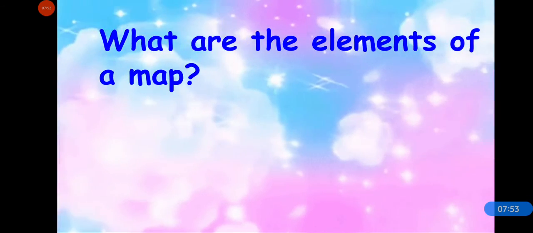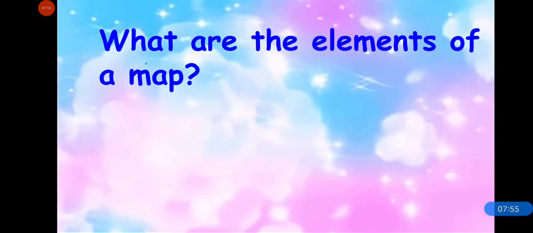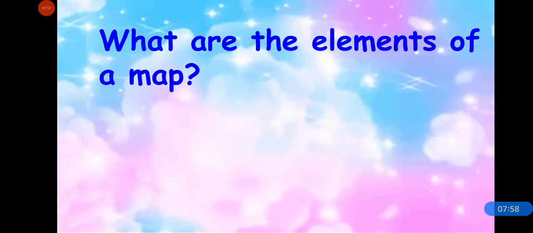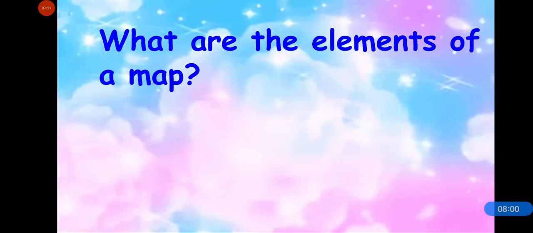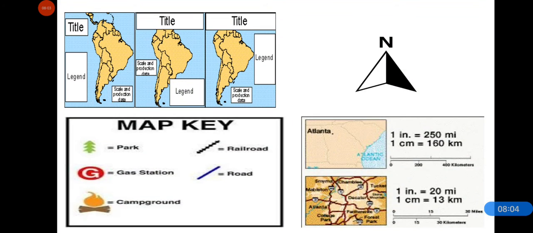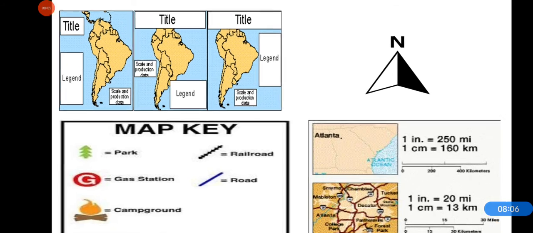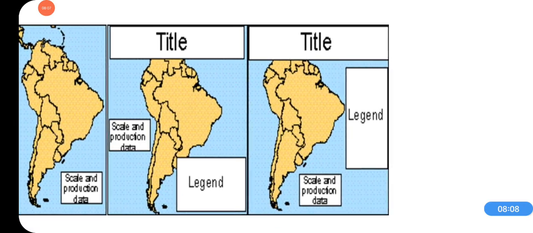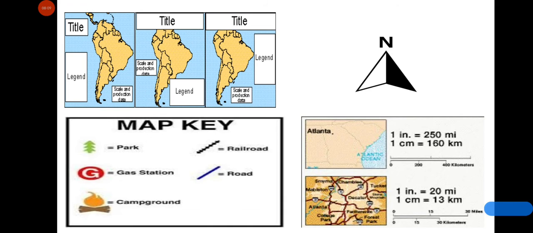So there are many elements of a map. We know that this is a map of India as it has been written on the top. So this is called the title of the map. Title is written on the top. Title gives us the information about which map this is, and we know the directions with the help of the north arrow.